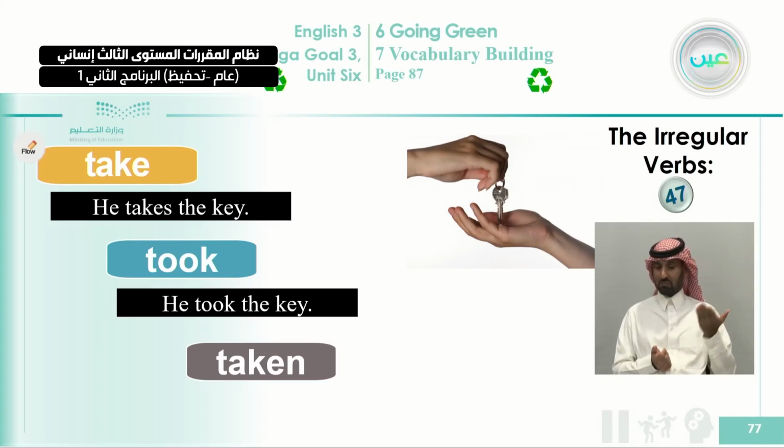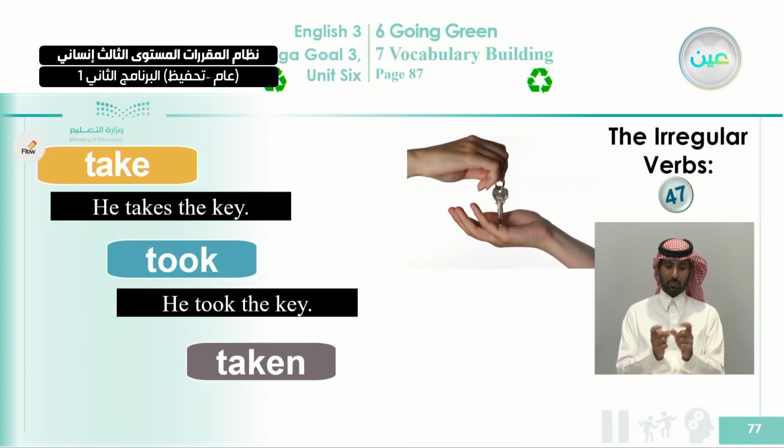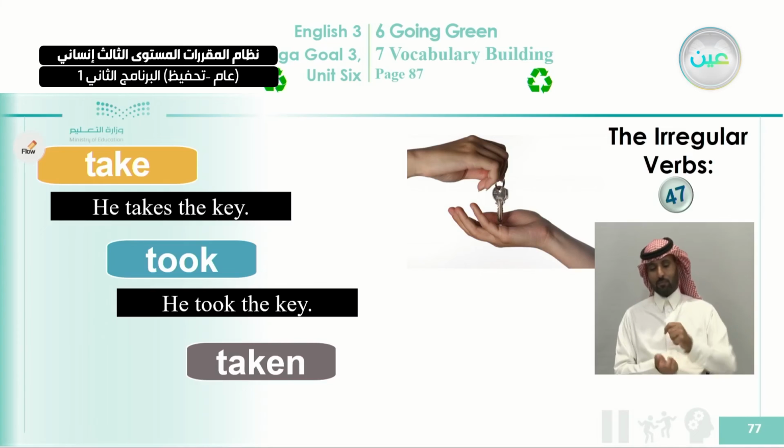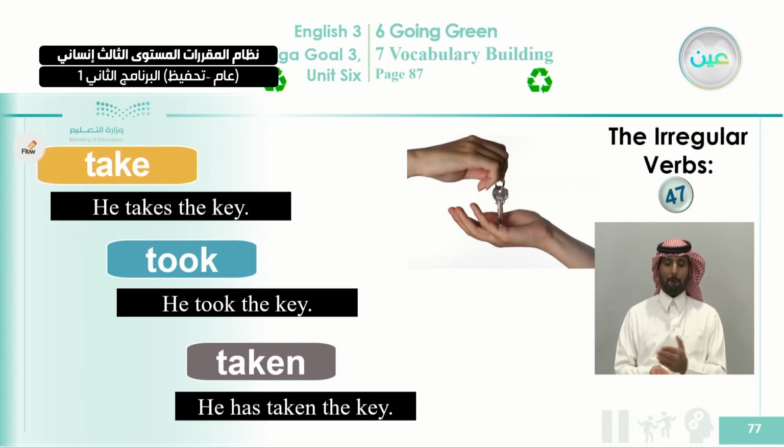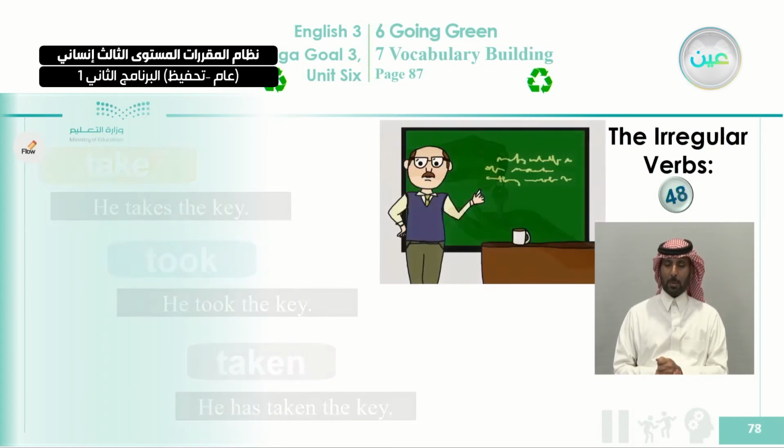Okay, and you need to notice how we build the sentence with the subject, verb, object. This is the main structure of the English sentence. You need to put in mind always, especially when you write a sentence with a verb. Okay, he has taken the key. So we're using this form or this tense in the present perfect. Okay.